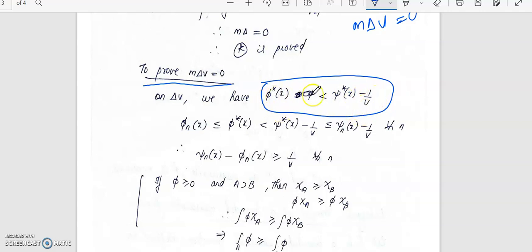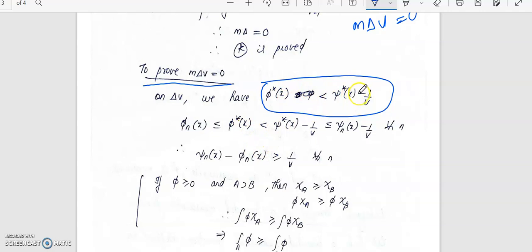Now phi star is the supremum of all phi less than or equal to f, and psi star is the infimum over all psi greater than or equal to f. So each phi n will be less than or equal to phi star.